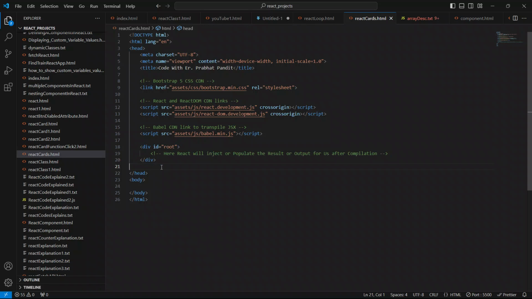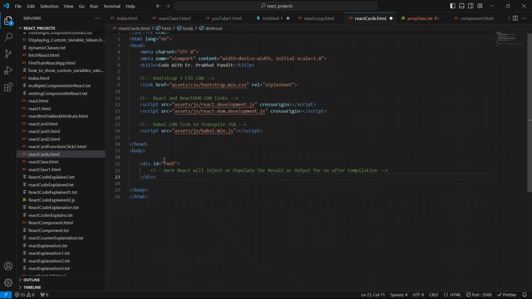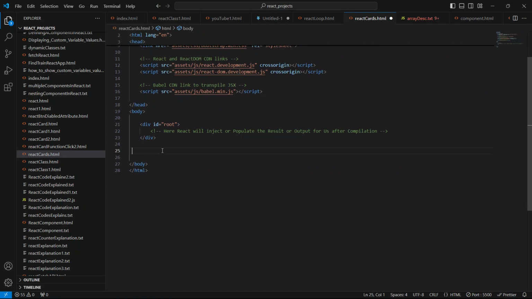Now it should be inside the body section. Why is it going inside the head section? It should be inside the body section. So this is it, and below this I'm going to create a script element, so a script tag you can say.